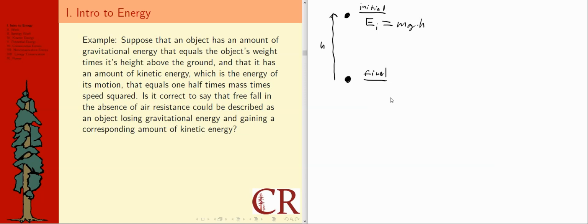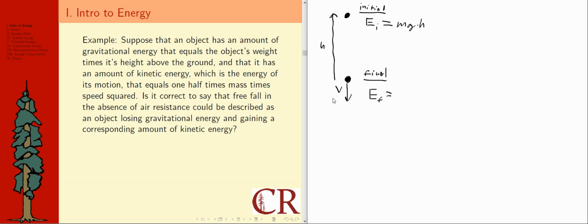But then it says, what's going to happen in the final state? Well, in the final state it's reached h equal to 0, effectively it's fallen through that h. At this point, of course, it has accelerated and now it's moving with some downward speed v. So what kind of energy would it have there? I'm going to write something for its final energy.